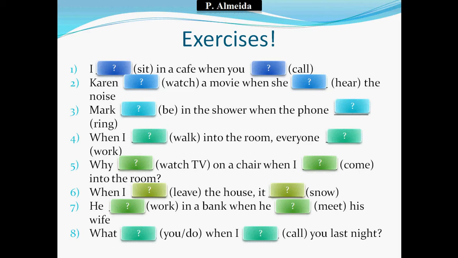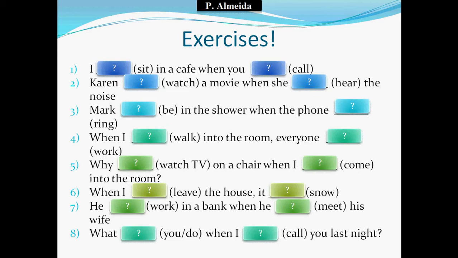Of course, the way that I'm saying is not the right way, okay? And then when I leave the house, it snow. And no, two more. He work in a bank when he met his wife. And what do you do, sorry, when I and then call you last night. Okay, so this is me reading.